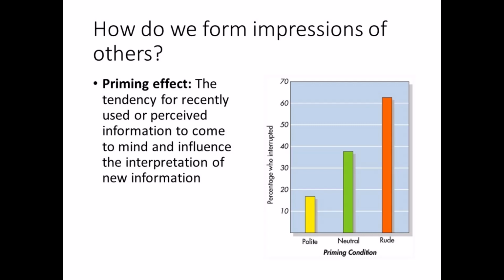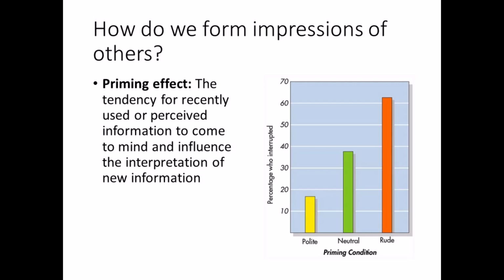For example, imagine you've been set up on a blind date, and the only detail you have is that the person is recently divorced. This detail serves as a primer because it sets you up to think in a certain way. By the time you finally go on the date, you've probably already made some assumptions about the person, and during the date, you'll interpret their behavior in ways that align with what you've already been told about them.